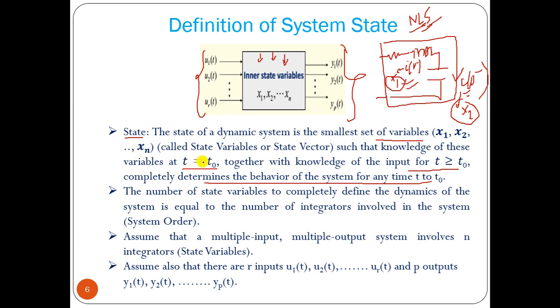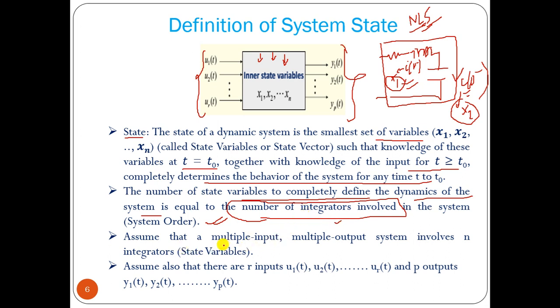For a linear system, the initial condition is 0, and we can calculate any output at t greater than t0. The number of state variables that completely define the dynamics of the system is equal to the number of integrators involved in the system. That is the system order. So whatever the order of the system, that many integrators should be there in your block diagram, and that many state variables must be there.